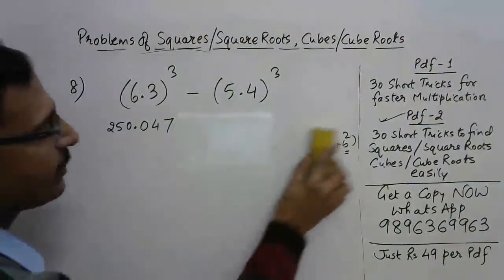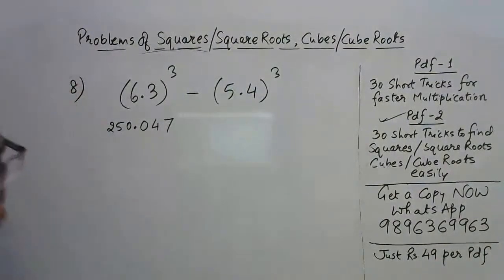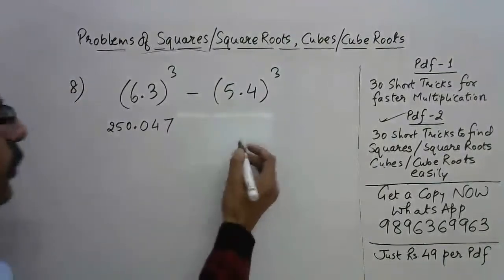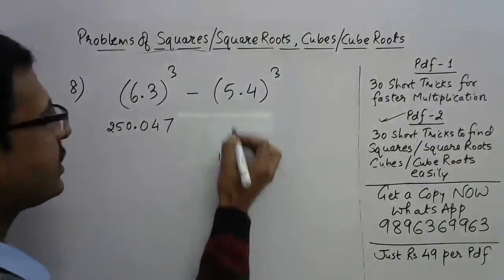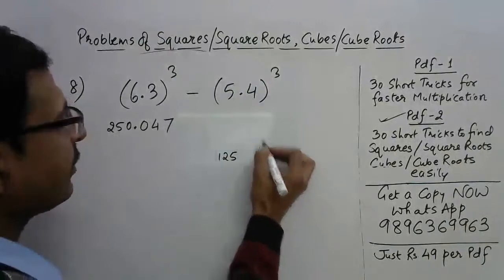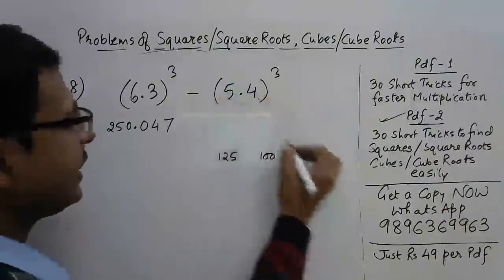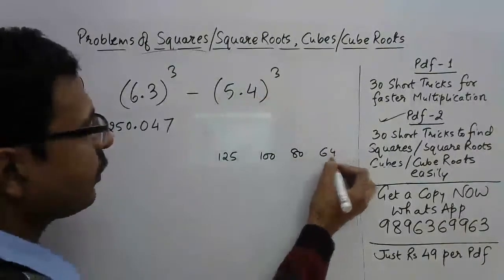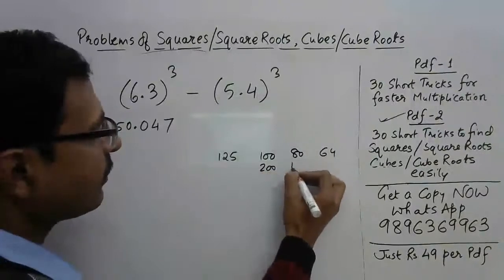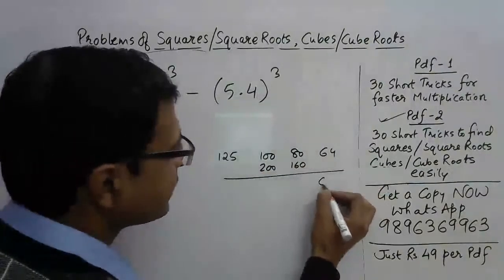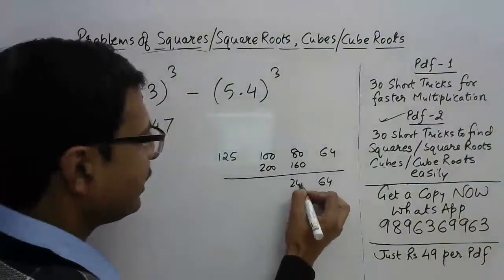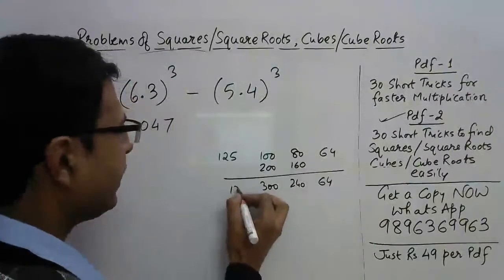Okay, let's have the second one now. This is 5.4. Okay, 5 cube is 125, 5 square is 25 into 4 is 100. 4 square is 16, 16 fives are 80, and 4 cube is 64. Now double these two numbers, 200 and 160. Add them up, 64, 240, 300, 125.